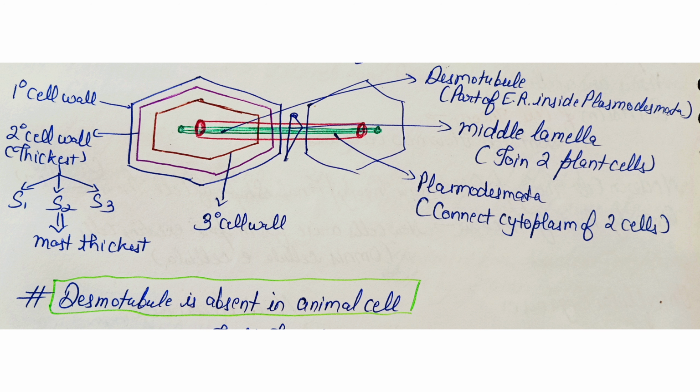Two plant cells join to each other with the help of the middle lamella, and the cells communicate with each other with the help of plasmodesmata.